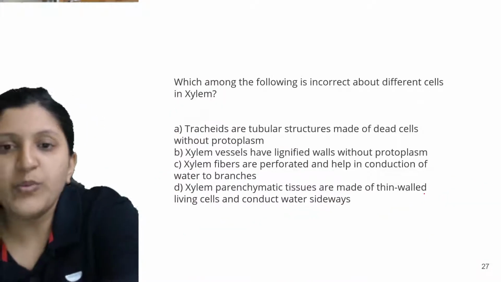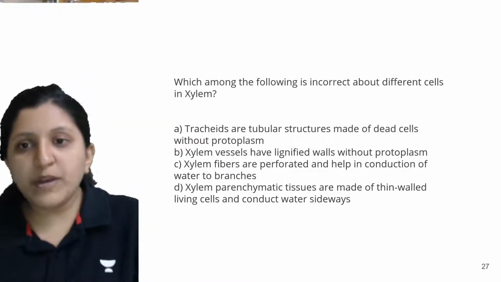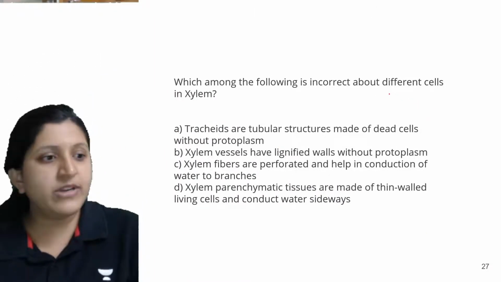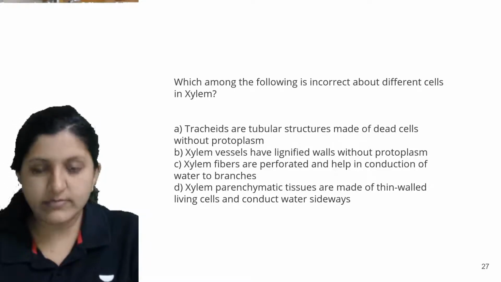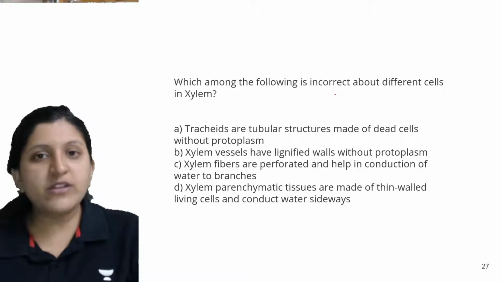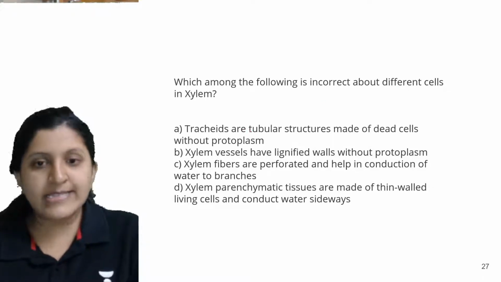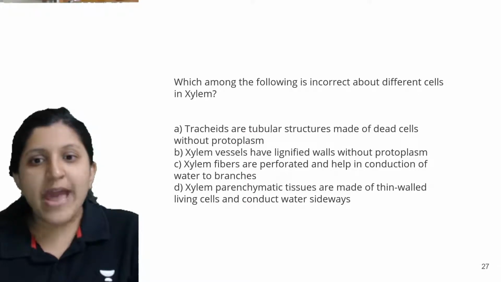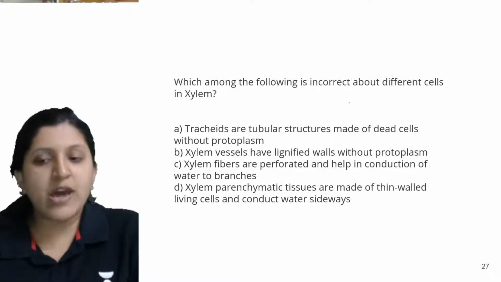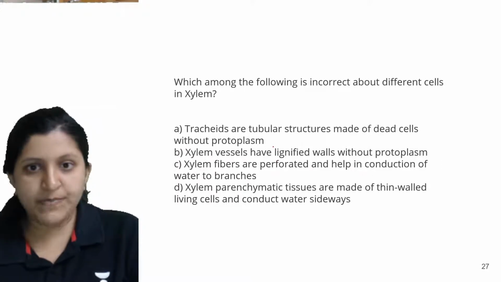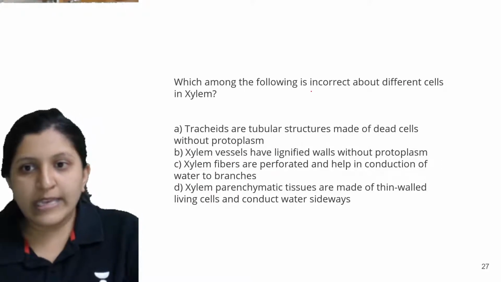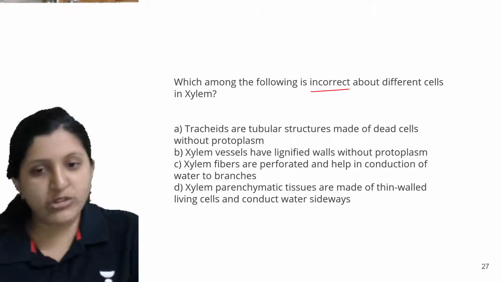Okay, so moving on to the next one. Which among the following is incorrect about different cells in xylem? Tracheids are tubular structures made of dead cells, that is, without the protoplasm.